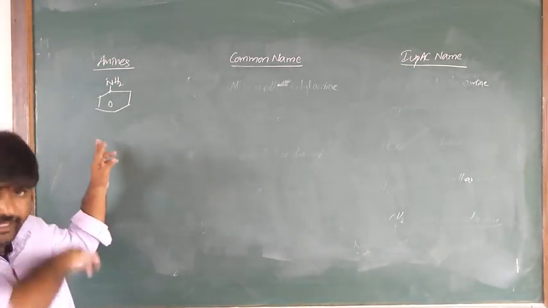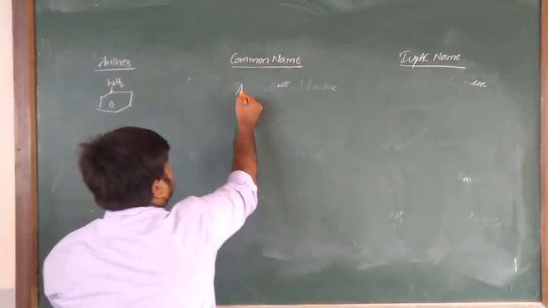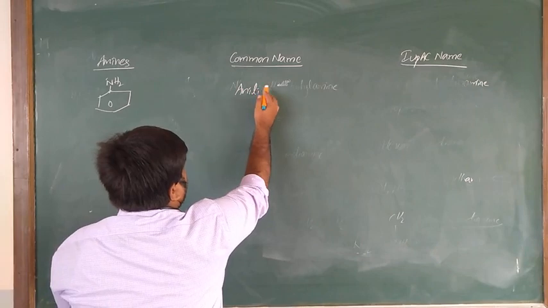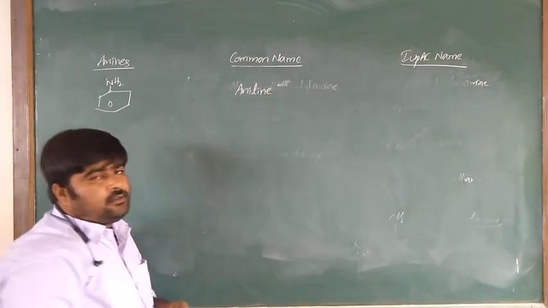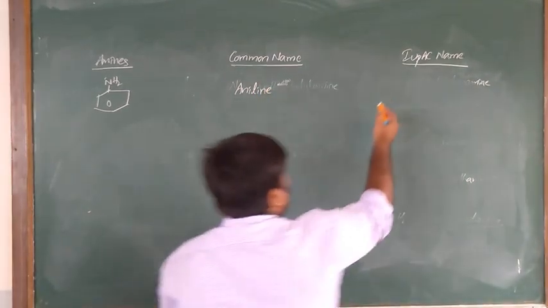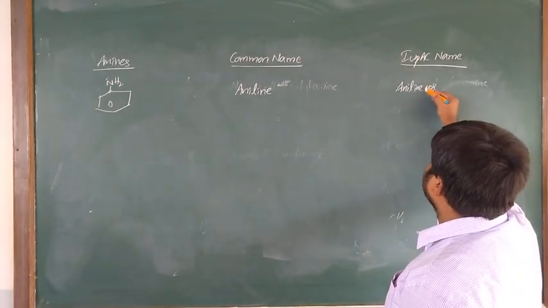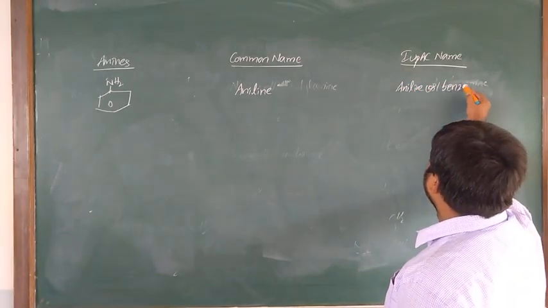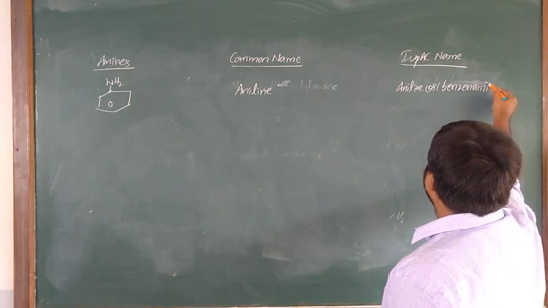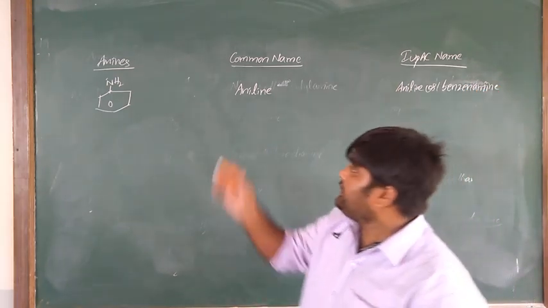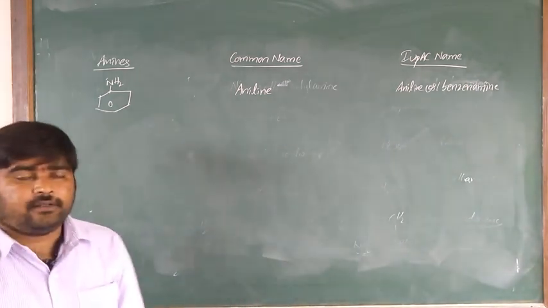This is aniline. The common name is accepted as aniline. So the IUPAC name is also aniline or benzenamine. Aniline or benzenamine. Okay.